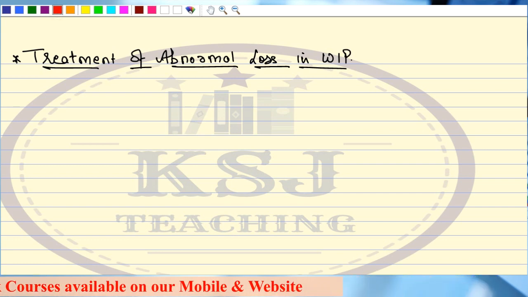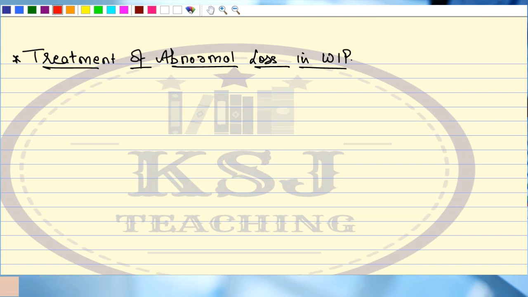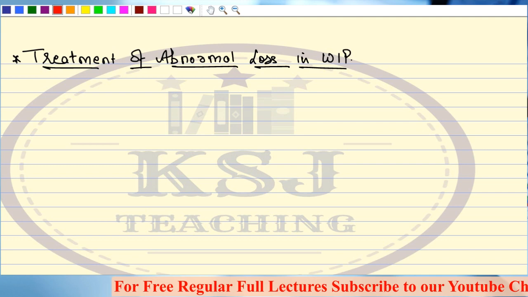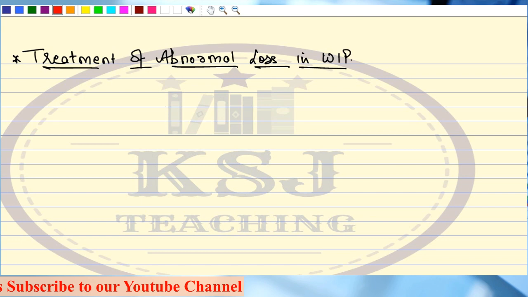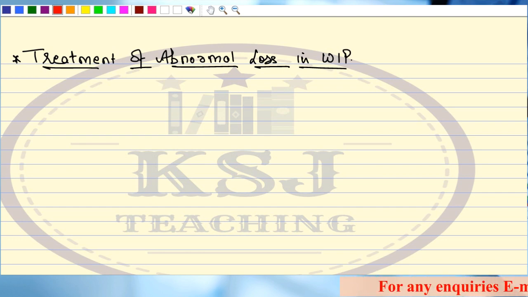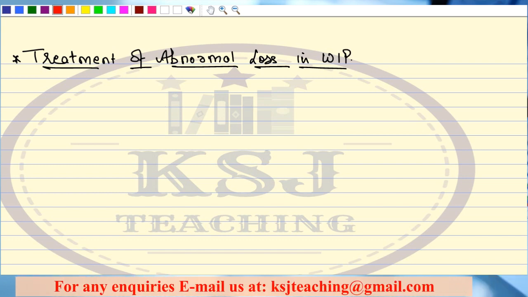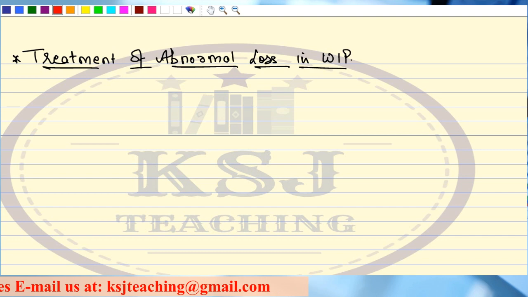What is abnormal loss, sir? The loss which was not expected, right? An uncertain event happened which was not expected at all, so the loss arising out of that is my abnormal loss. Now the thing is how this abnormal loss is to be treated in process costing while preparing the statement of equivalent production. This is what we have to discuss in this lecture, and I'll try to explain with the help of practical examples.